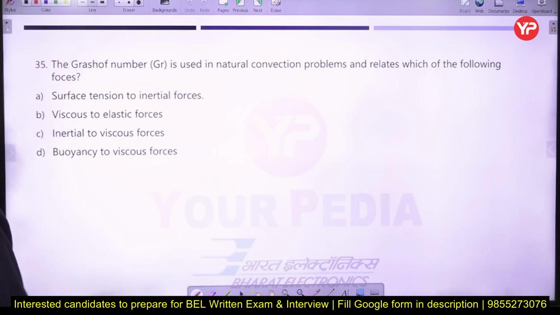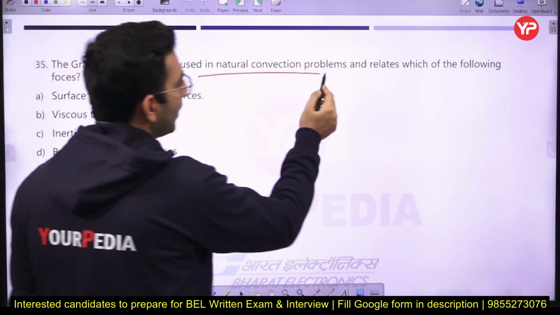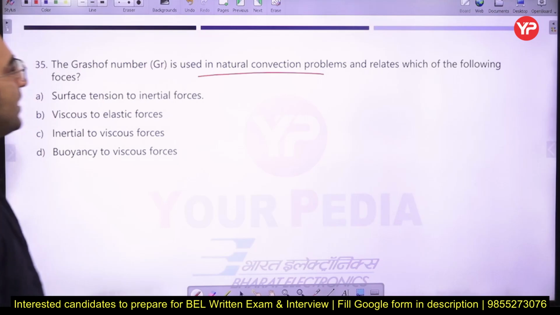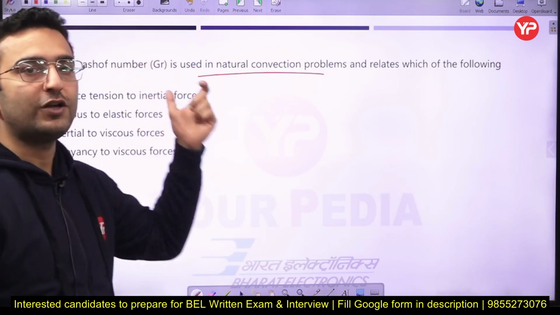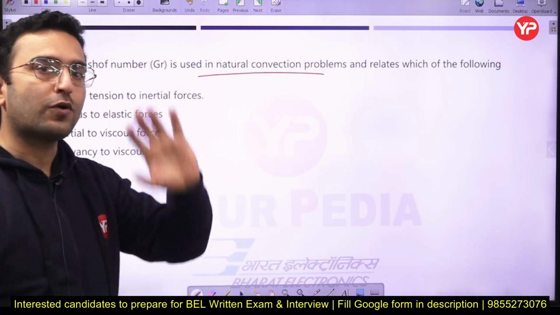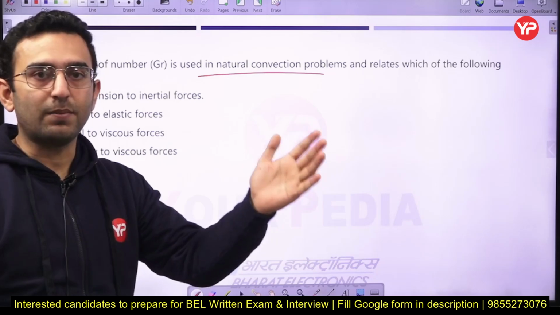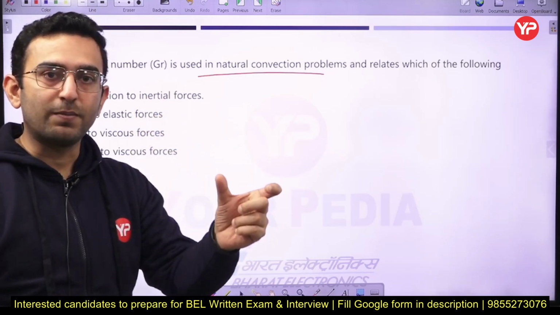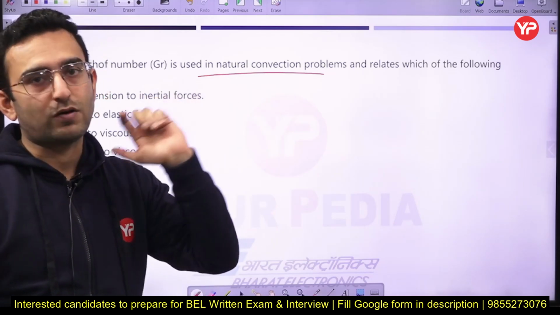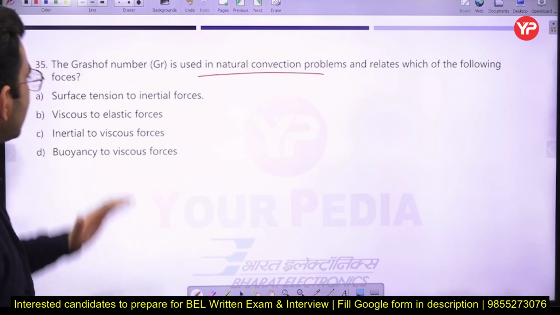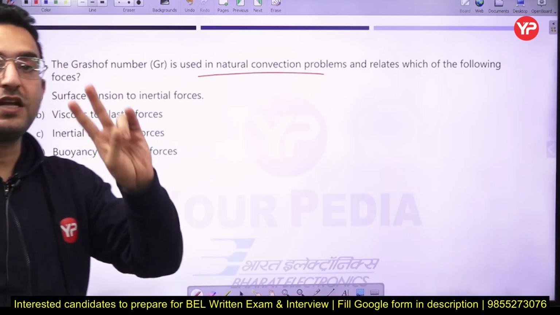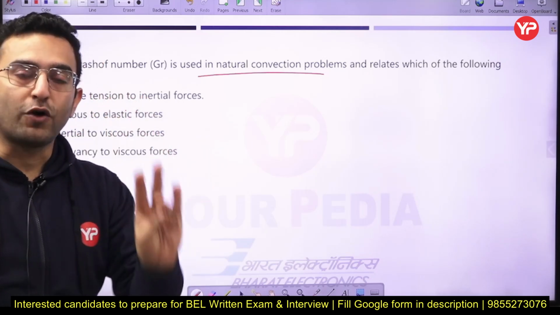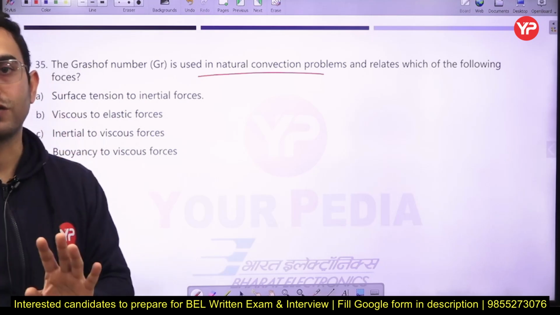Next, the Grashof number is used in a natural convection problem. It relates which of the following? See, basically the Grashof number is frequently used in free convection. The product of the Grashof and Prandtl numbers is the Rayleigh number, which tells you whether the flow is laminar or turbulent. The Grashof number basically compares the buoyancy forces with respect to the viscous forces.